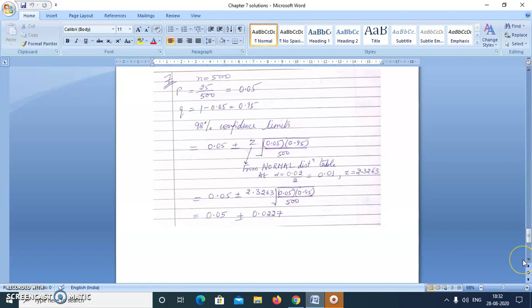So now in the eighth question, we have to calculate the confidence limits for standard deviation. So we'll not go into that. We have only covered confidence limit for the population mean, not standard deviation. That is out of syllabus. One thing, question number 6 has a second part, which is for assignment. You may do the second part of question number 6 on your own, and I'll check it.